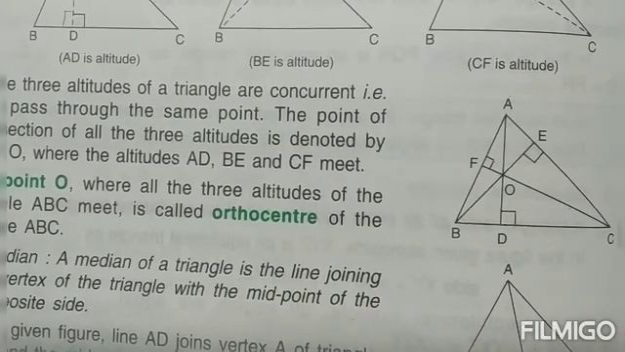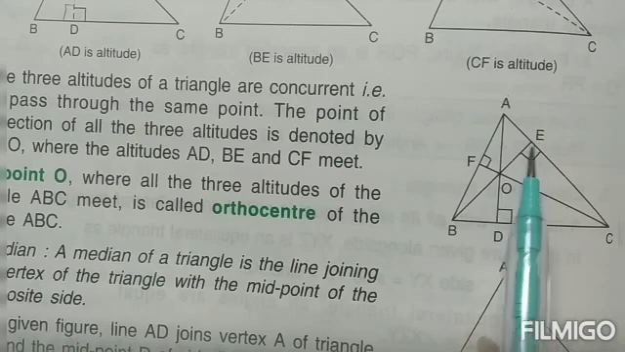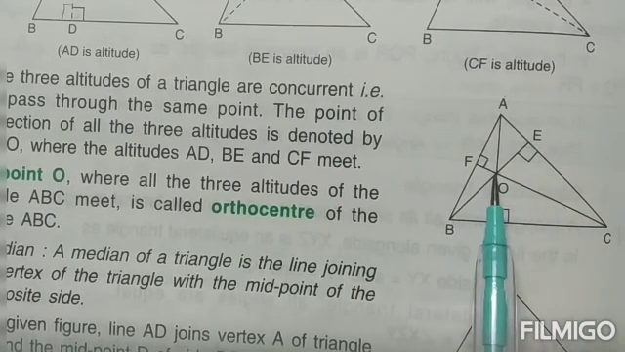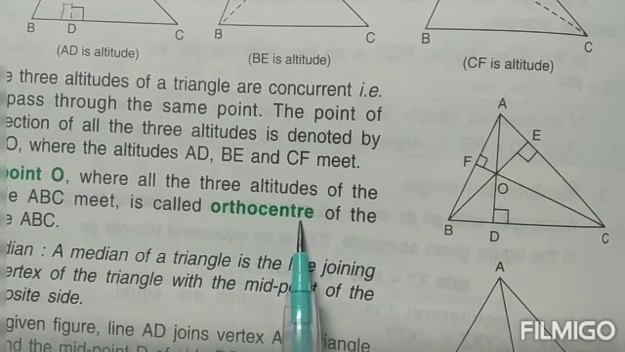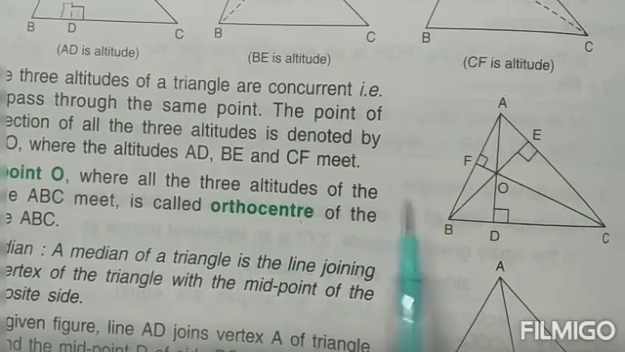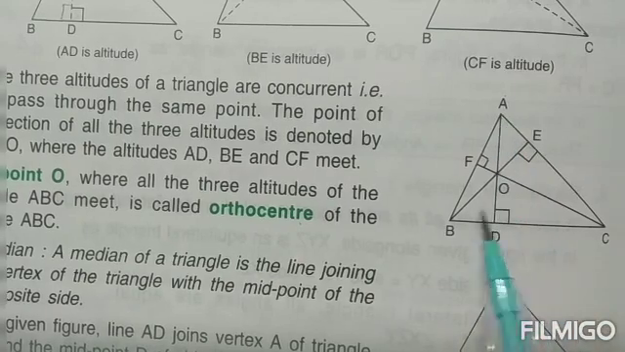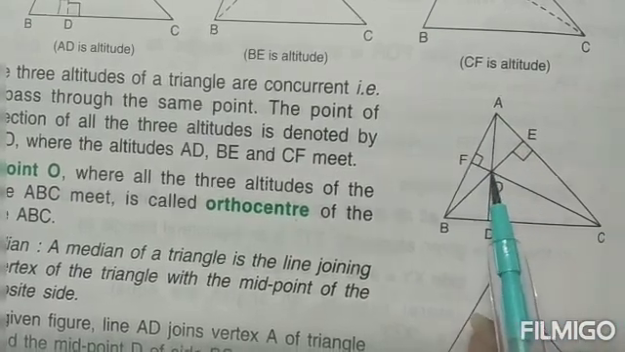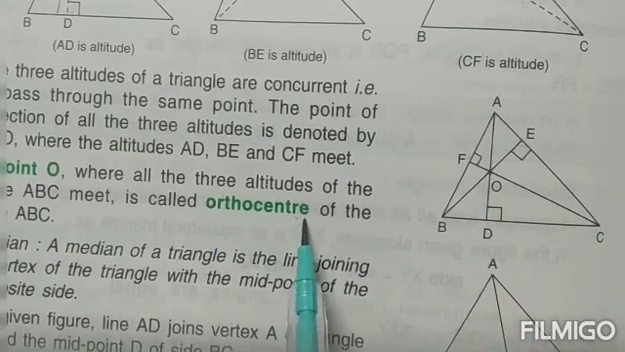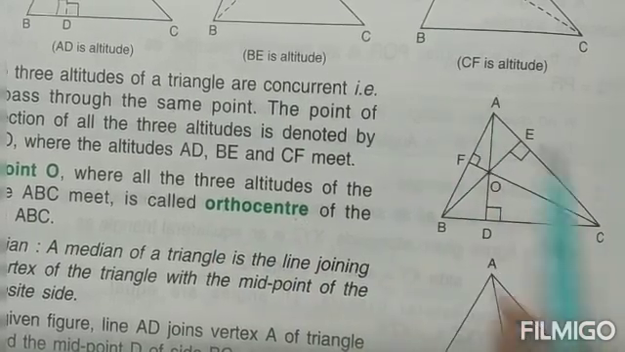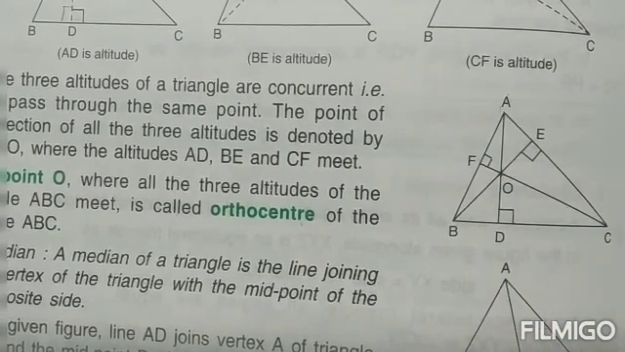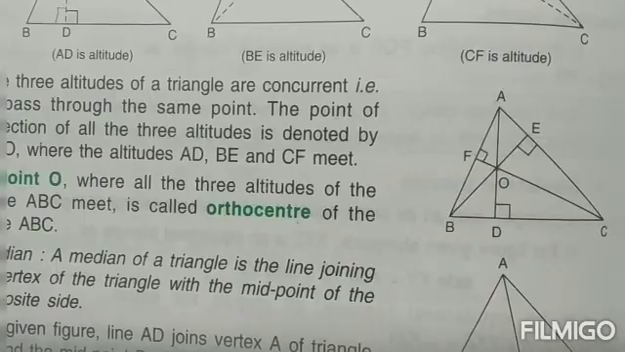If you draw an altitude from all the three vertices, children, then the middle point where all the three will come and meet, that is known as the orthocenter of a triangle. That means if I have made an altitude from all the three vertices, children, then they are coming and meeting at this particular point O. That is known as the orthocenter of this given triangle, that is ABC. So with this, children, we come to an end of the introduction video for triangles.